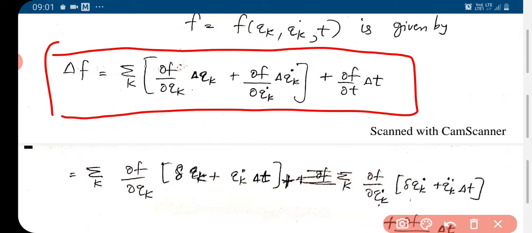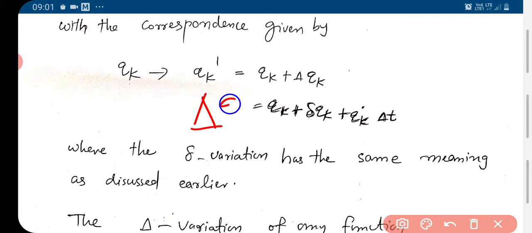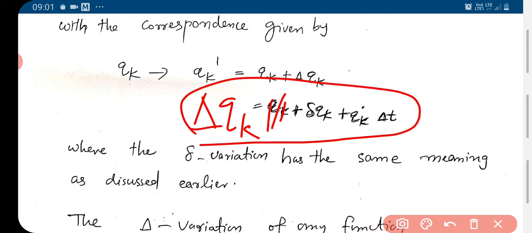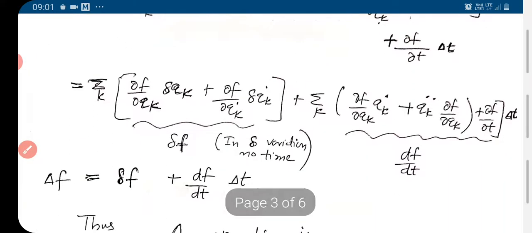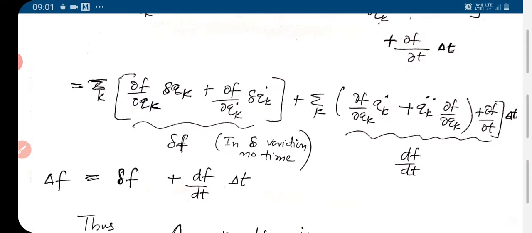Okay, and for del qk and del qk dot we substitute from here. Del qk is given by this, and del qk dot will be delta qk dot plus qk double dot delta t. So we substitute that here and by rearranging the terms we have this.